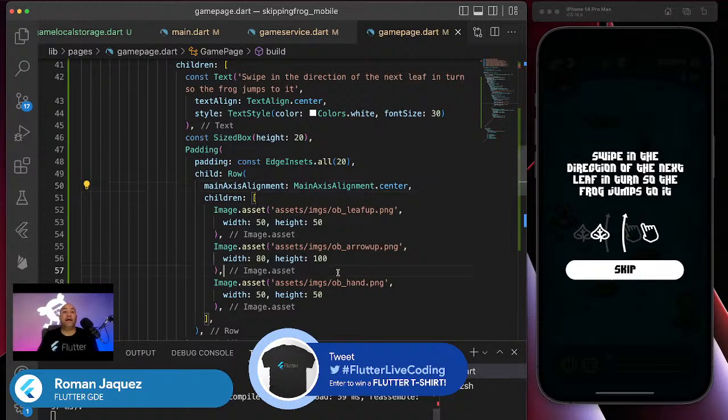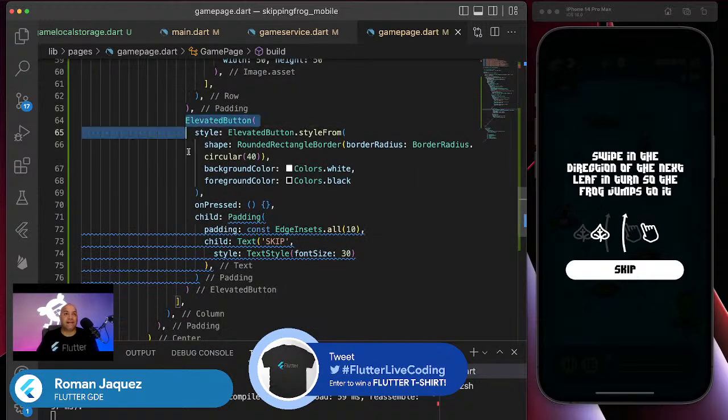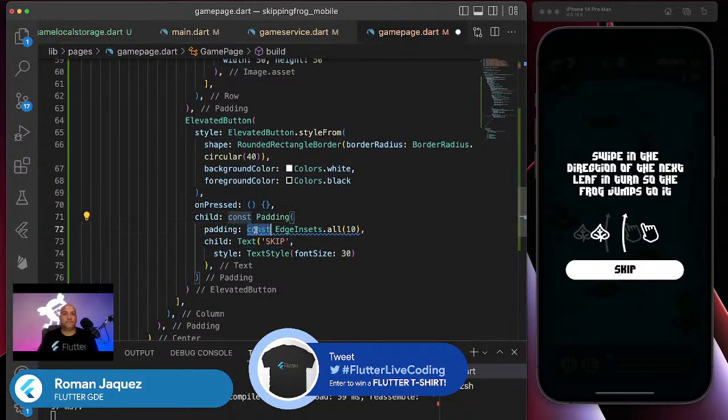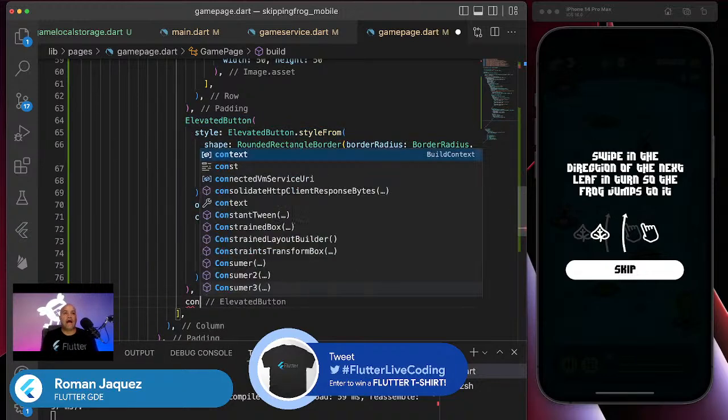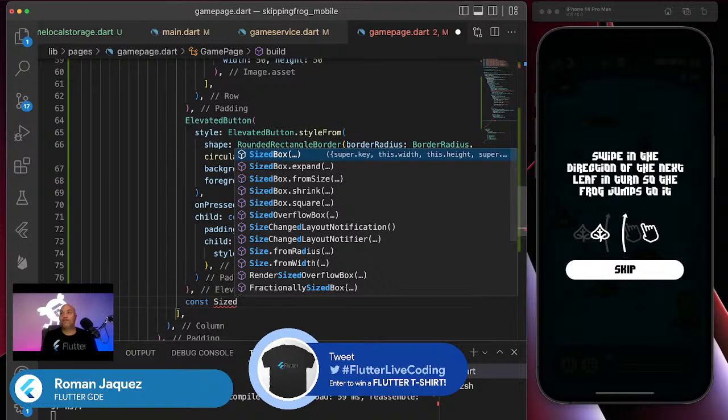But now let me do the other button. So I'm gonna copy paste this guy, right? Of course, I'm gonna const this guy right here, and I'm gonna copy paste this guy. Add some spacing.